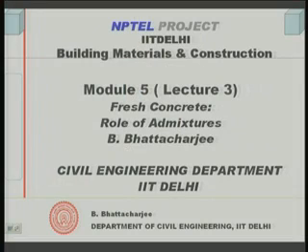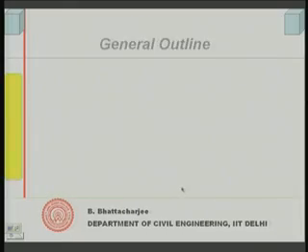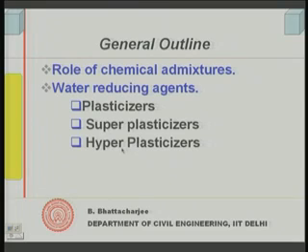So, in module 5 lecture 3 we will look into fresh concrete and the role of various admixtures. Obviously, as I just mentioned, our discussion will be first on chemical admixtures, and this includes what are called water reducing agents by and large. Today we will mainly discuss water reducing agents.